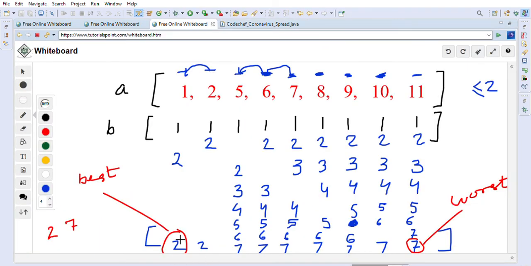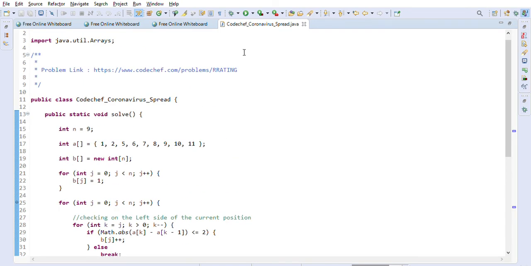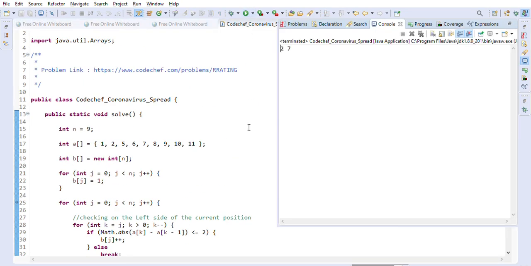So that's what we are doing here. This is the first element and last element of the array B, basically. Array B. So this is the way. The solution is not that difficult. Let's go ahead and execute this code snippet quickly. As you can see, 2 comma 7, we are getting the correct answer, 2 comma 7.